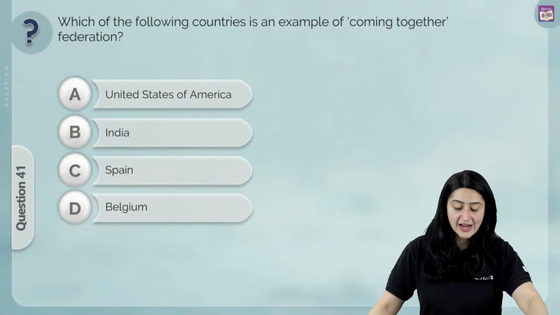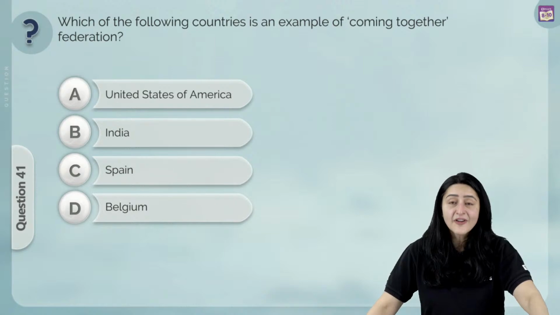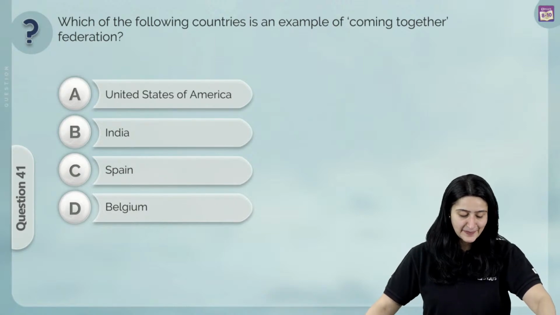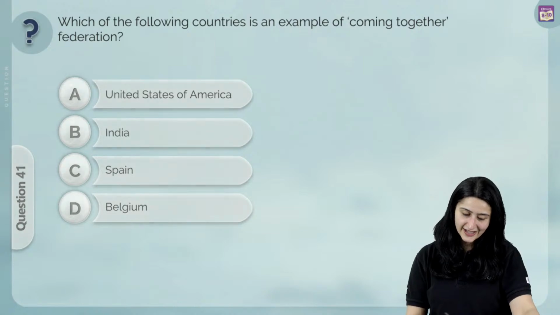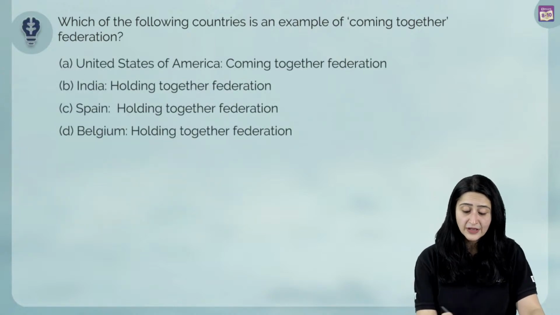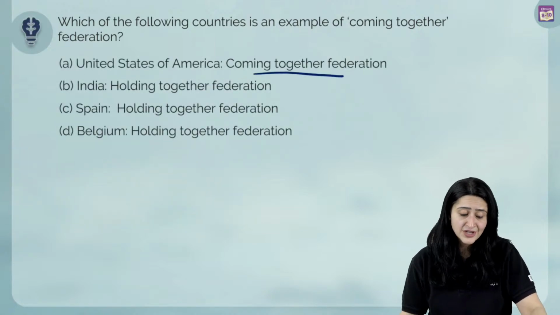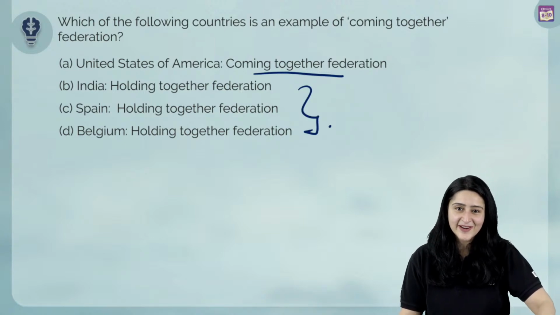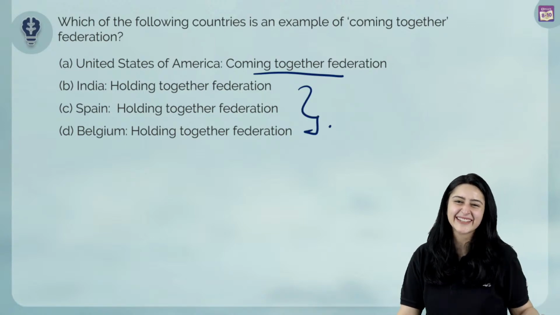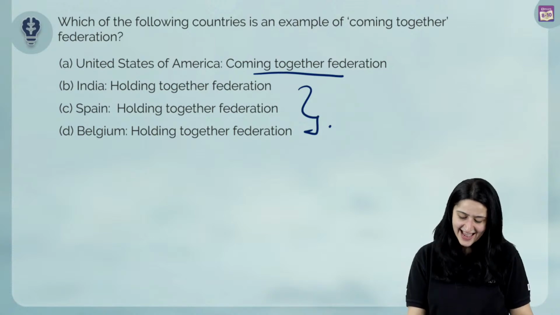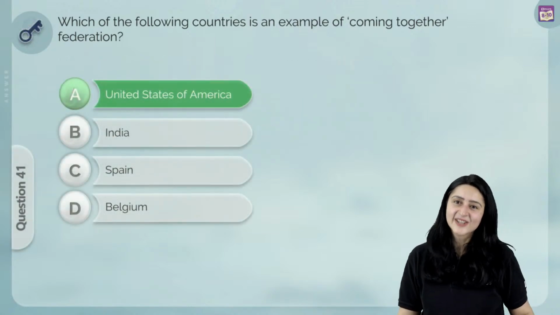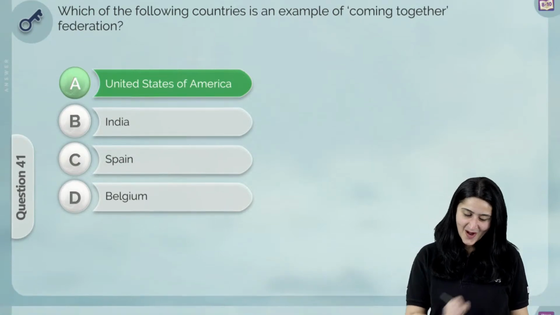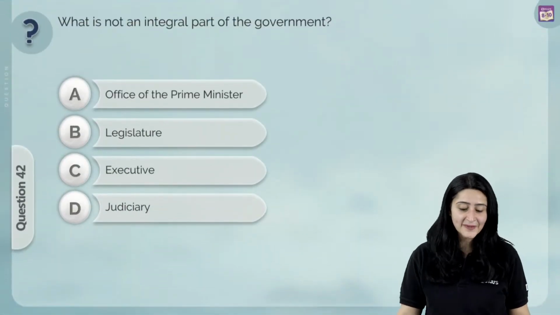Which of the following countries is an example of a coming together federation? United States of America, India, Spain, and Belgium. Well, we know definitely that United States of America is a coming together federation. All the rest, India, Spain, and Belgium, are holding together federations. And yes, I see a lot of correct answers up here. A is the correct answer. The answer is United States of America. Let us move on to our next question.